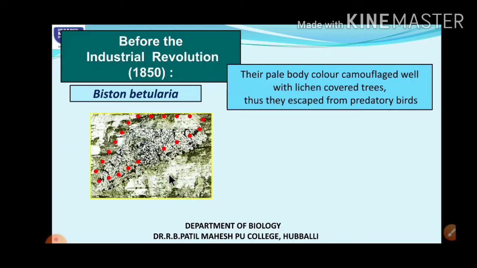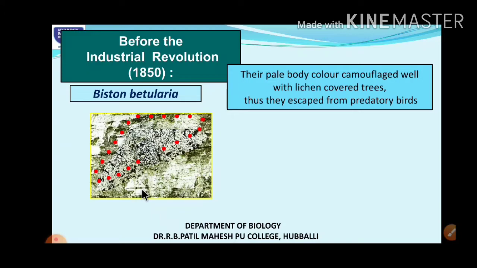Camouflage, students, you know the example of the chameleons, we say that they change color according to the environment where they are present. In the same way, certain organisms take the color of the environment according to the habitat where they are present, so that they are protected.